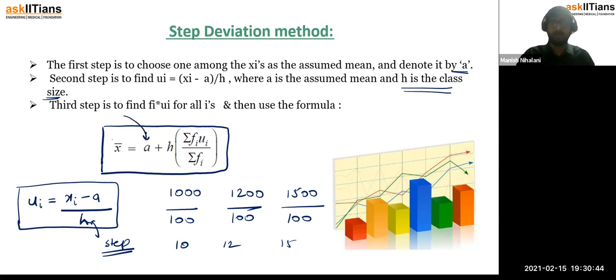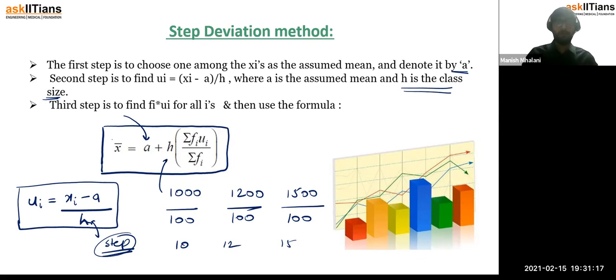Similarly, here when you are subtracting, you need to add that a, but also you are dividing by the step, so you need to multiply that step h in your final result. So this is what the step deviation method is about. The step deviation method is: mean equals a plus h into summation fi ui upon summation fi, right? It's as simple as that.